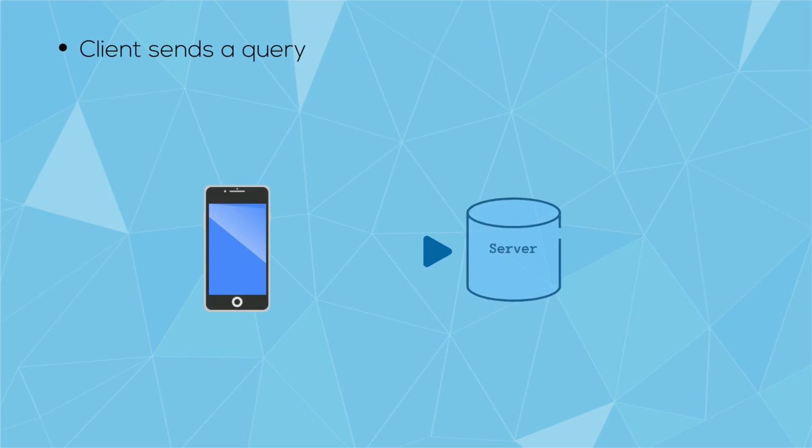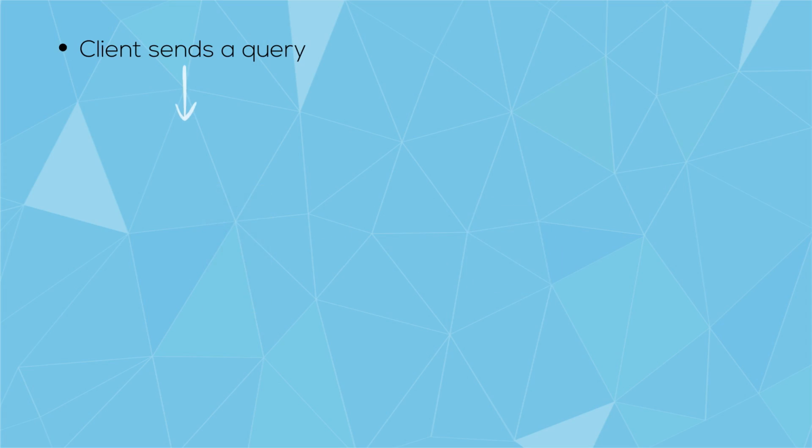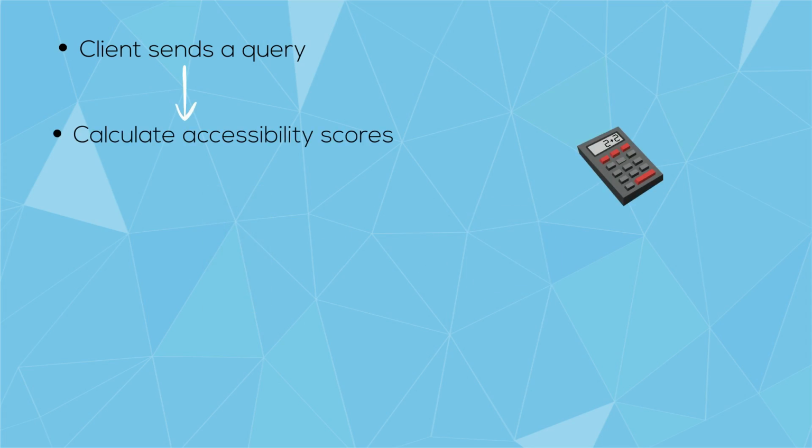Basically, the process of calculating the navigation path is like this. First, the front-end client sends a query to our server, including the coordinates of the start and end points and other information. Then our server will calculate accessibility scores based on various road information and user information.